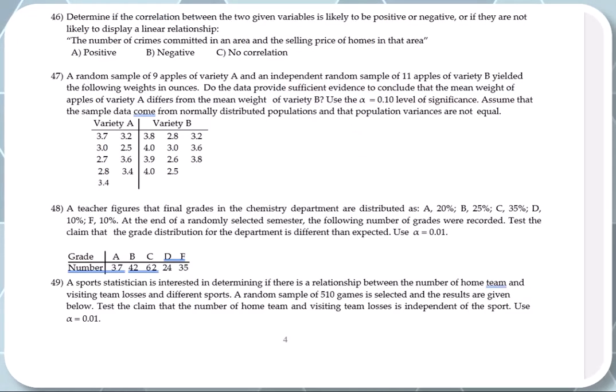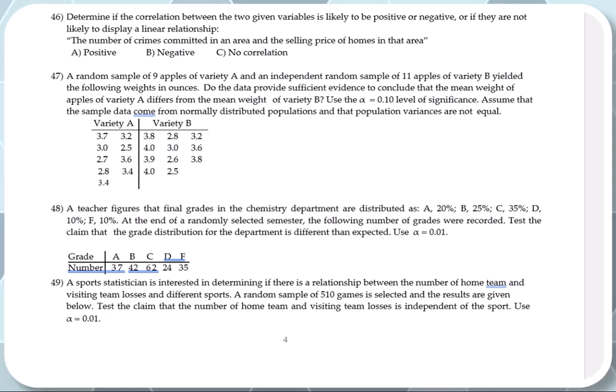Next question, 46. Determine if correlation between the two given variables is likely to be positive or negative, or they are not likely to display a linear relationship. The number of crimes committed in an area and the selling price of homes in that area. What do you think, guys, if the number of crimes in an area increase? Very likely people are going to move out and sell their homes cheap just to get out. So actually, there is a negative effect here. So as the number of crimes committed increase, the selling price of homes will decrease in the area because the area wouldn't be attractive to anyone anymore. So the relationship is there, but it is negative.